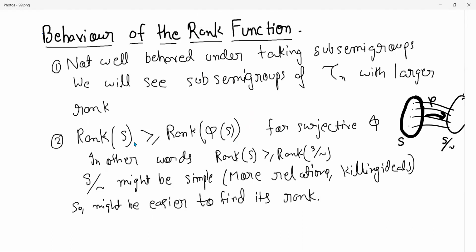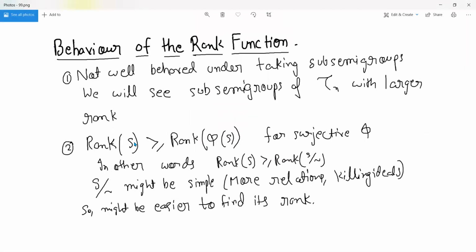Because you look at anything in the range, it comes from something in the domain, and that thing in the domain is generated by these 4 things. So because of the homomorphism, that's quite easy. But sometimes this may not go down, and sometimes it might go down, so one has to be careful there.